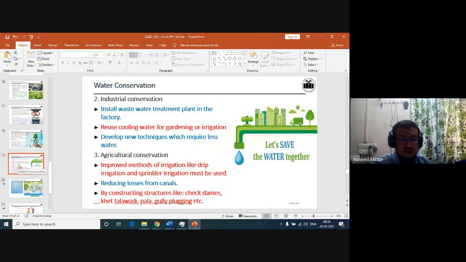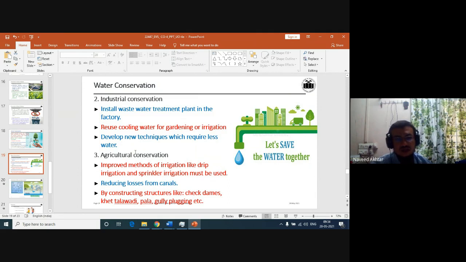And secondly, industrial conservation. Install a wastewater treatment plant in the factory, reuse the cooling water for gardening or irrigation, and develop new techniques which require less water. Generally, we need cooling towers for our industries.